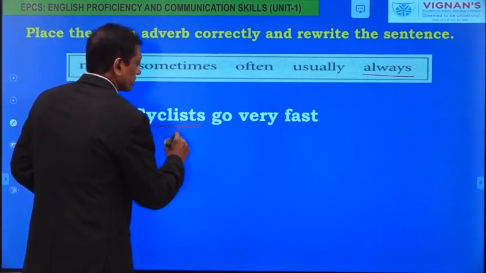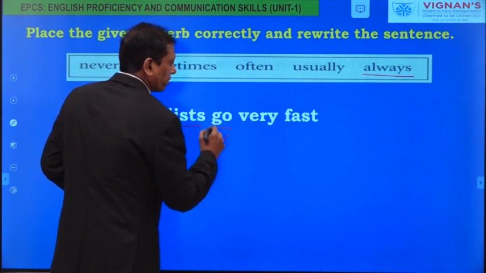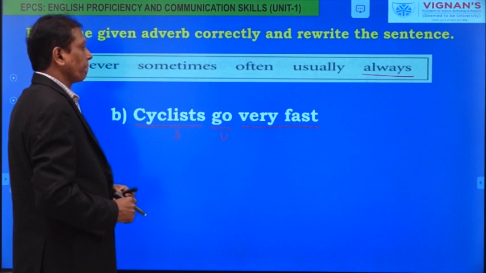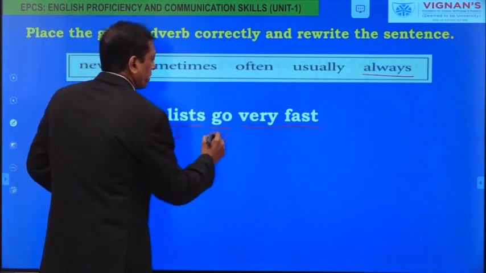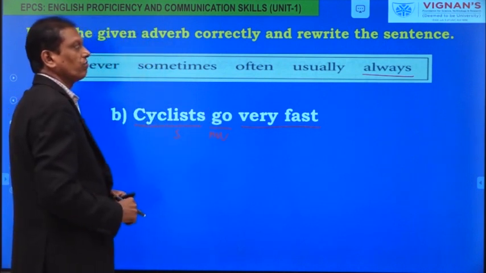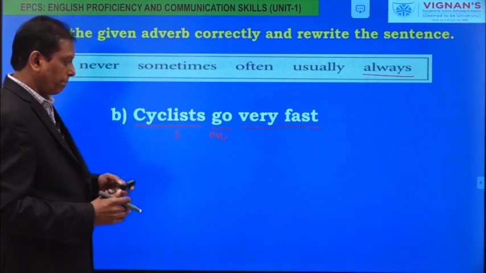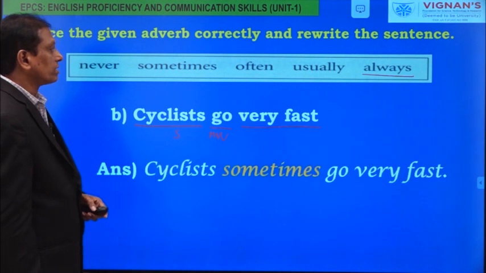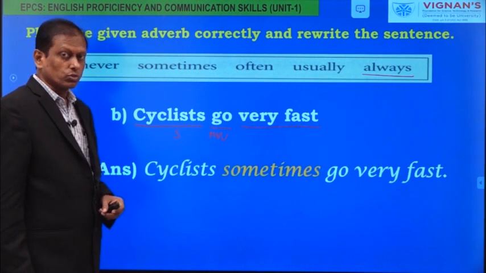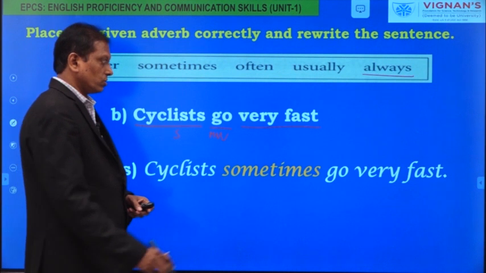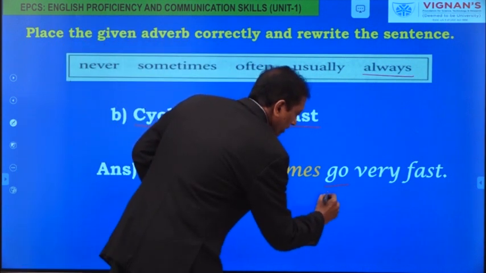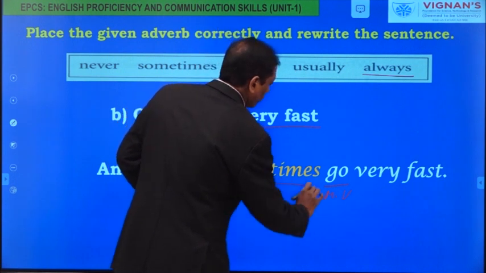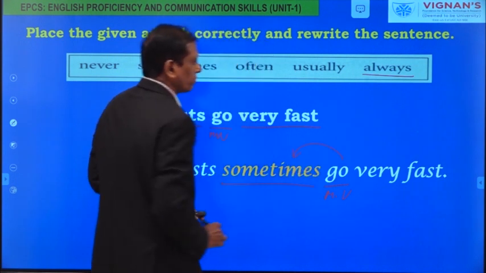Cyclists is the subject, go is the main verb, and very fast is the adverbial. Now, this main verb, where to place the frequency adverb? That is before the main verb. Now, please check your answer. Cyclists sometimes go very fast. So, this go is the main verb, and sometimes is the frequency adverb for the main verb.